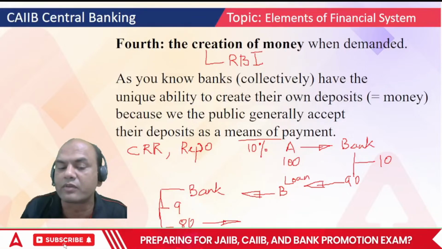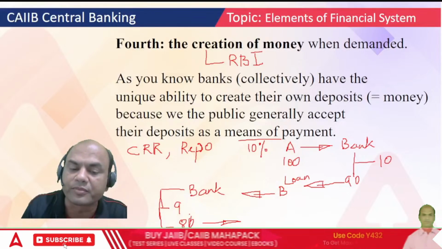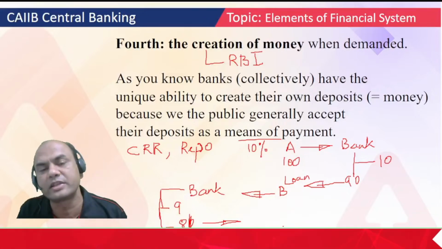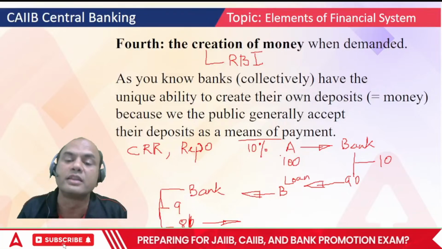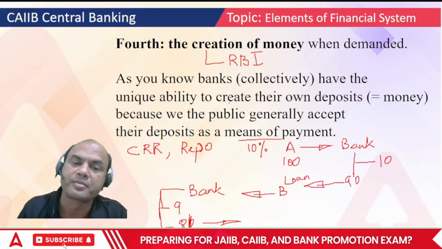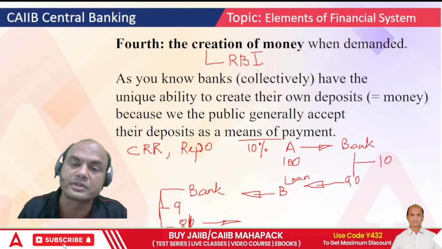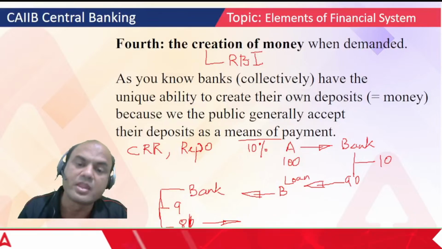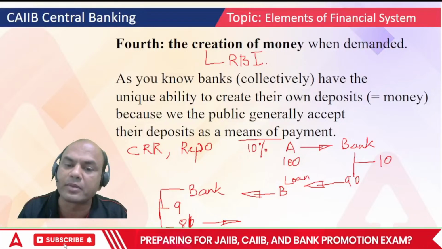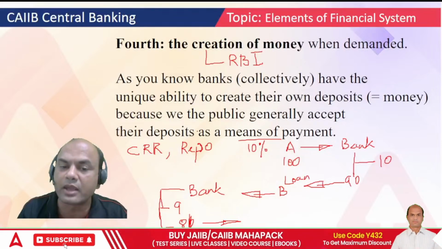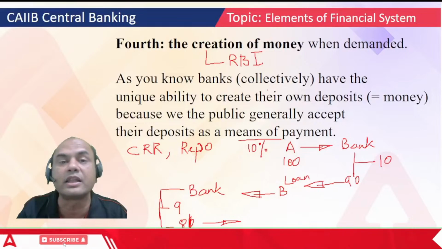It goes on and on. It will go to C, and C will deposit it in the bank. So this is known as money creation. Creation of money is an important responsibility of RBI. When RBI decides the repo rate, all these banks work under the RBI to create this money collectively.